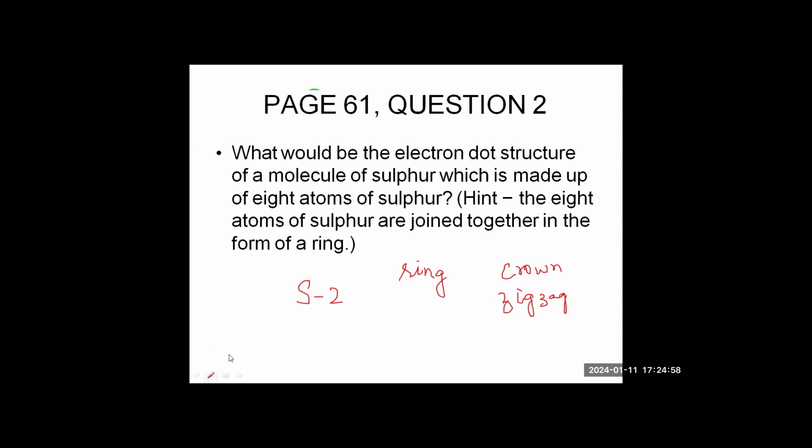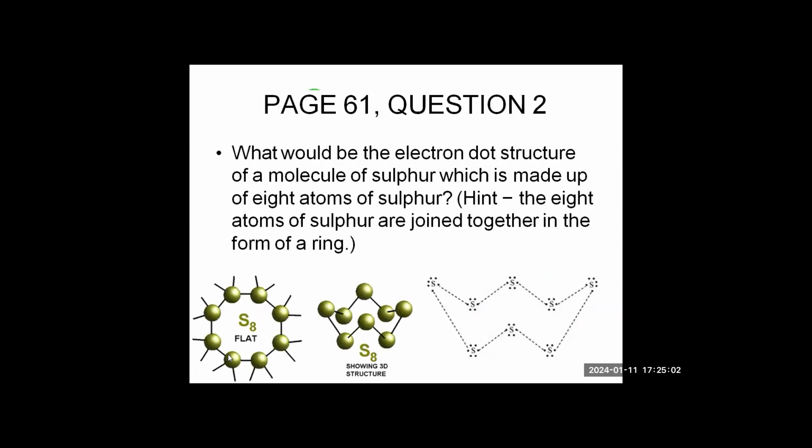Let me show the diagram to you. This is the one, like this. You can see here 1, 2, 3, 4, 5, 6, 7, 8 atoms, like this in a crown shape, like this.